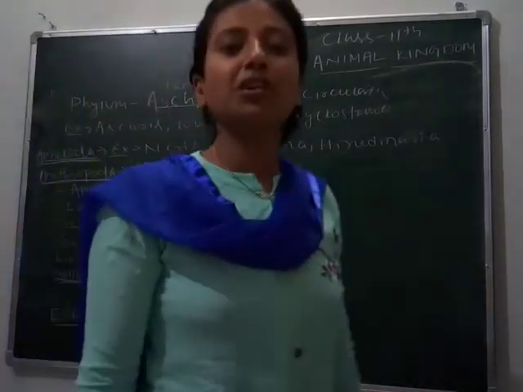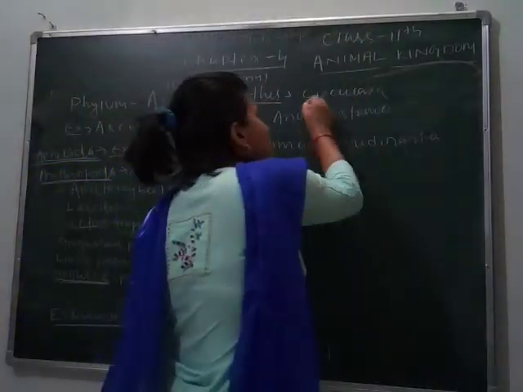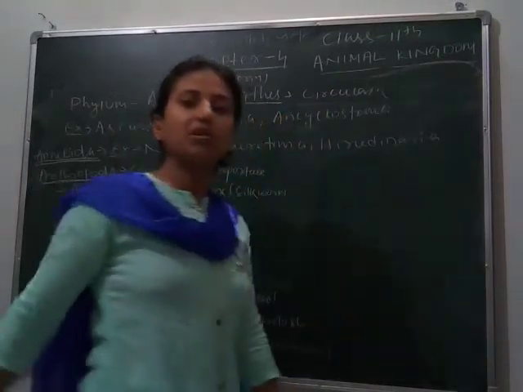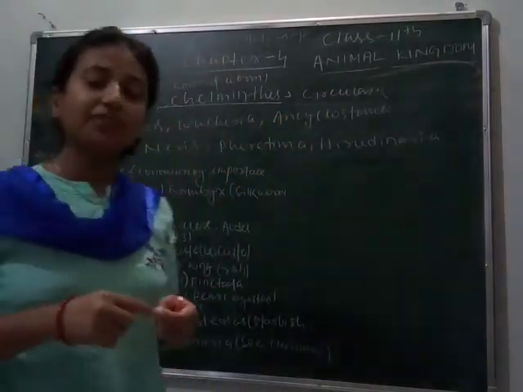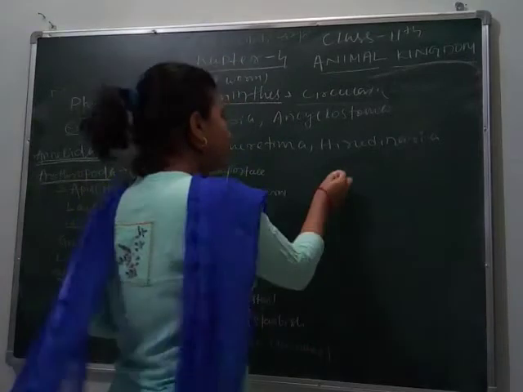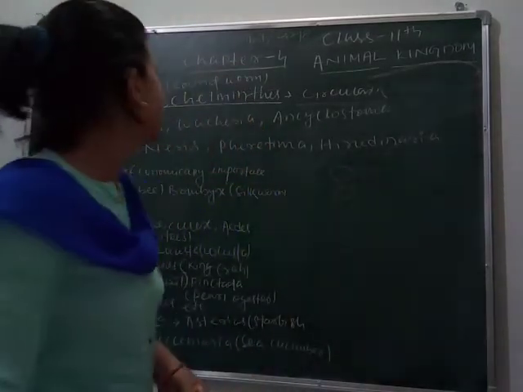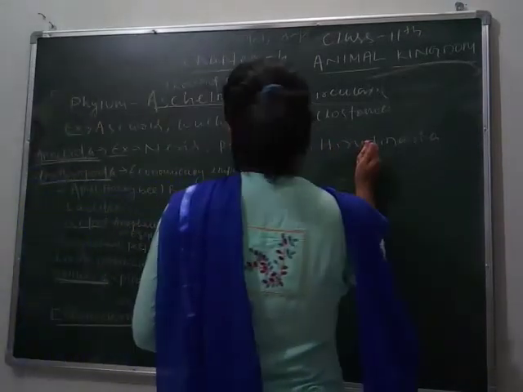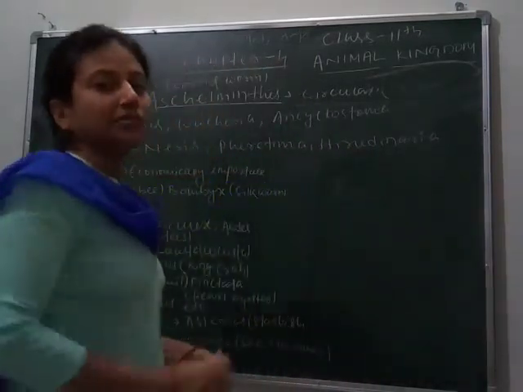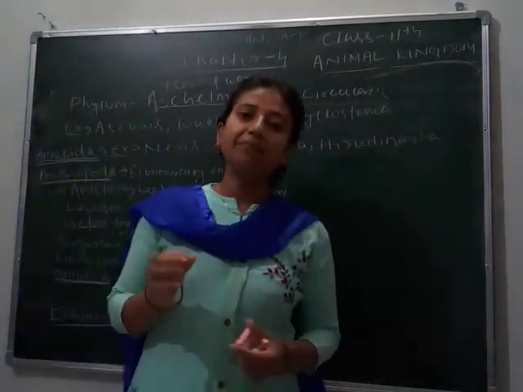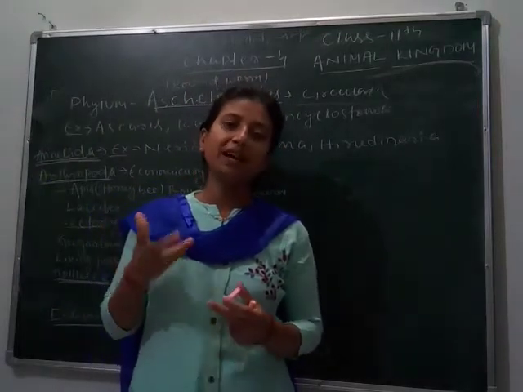They are also commonly called roundworms because they are circular in shape, and when we cut these organisms into cross section, we get it in the form of circles. So they are called roundworms. Here I am giving you a simple tip to remember these phyla.